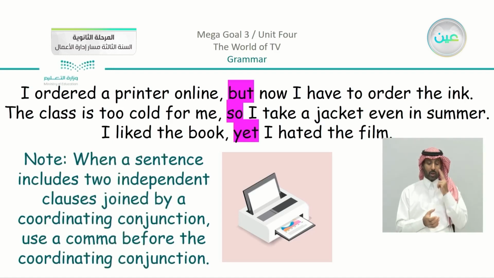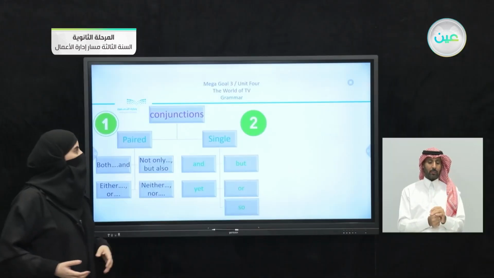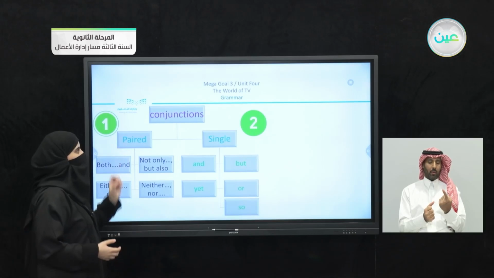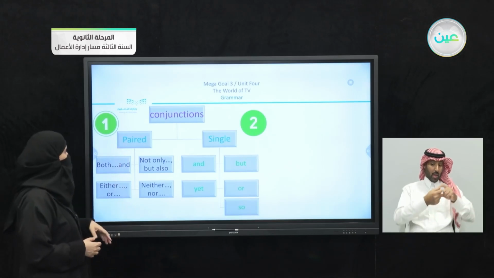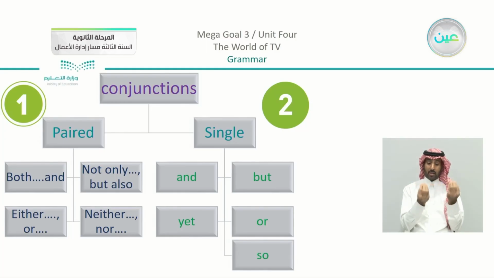Note when a sentence includes two independent clauses joined by a coordinating conjunction, use a comma before the coordinating conjunction. Now we have here a complete outline of what I have just explained for you. We have, first of all, number one, paired conjunctions. Now the paired conjunctions, they are both and, not only, but also, either or, neither nor.